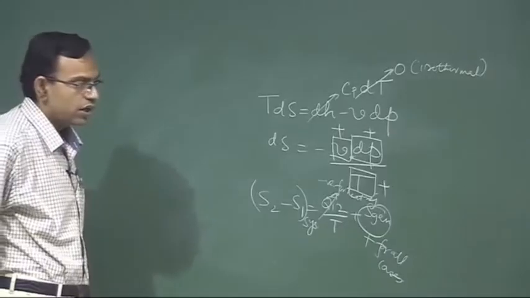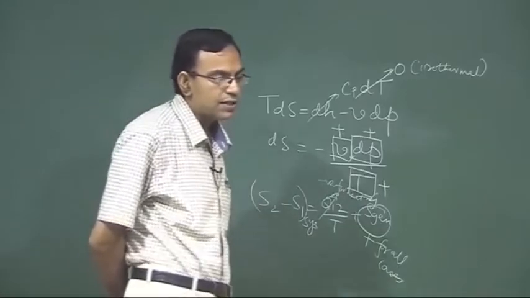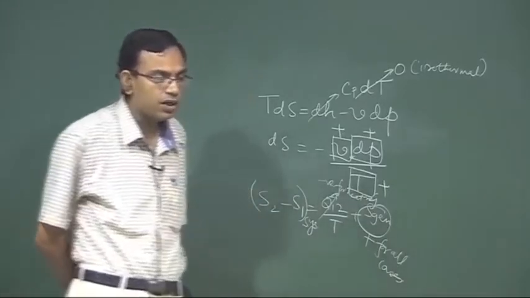Next question: a closed system can experience an increase in entropy only when there is energy transfer by heat to the system during the process.